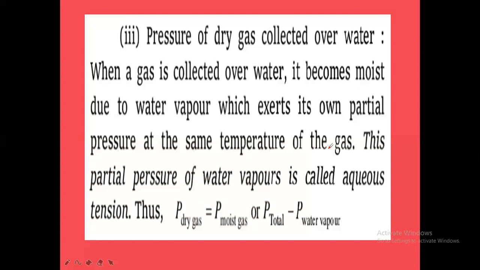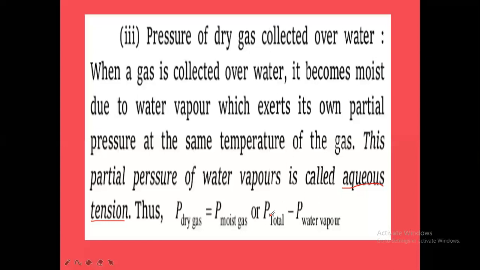Whatever the temperature of the gas, at the same temperature, the water vapor also will be exhibiting some pressure. This partial pressure of water vapor is called aqueous tension. What is it called? Aqueous tension. So what is aqueous tension? The partial pressure of water vapor at a given temperature of gas is called aqueous tension. Thus, the pressure of dry gas is equal to the pressure of moist gas minus the pressure of water vapor. This pressure of moist gas is nothing but the total pressure of the mixture.